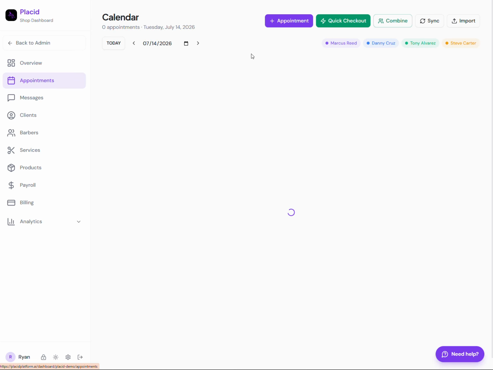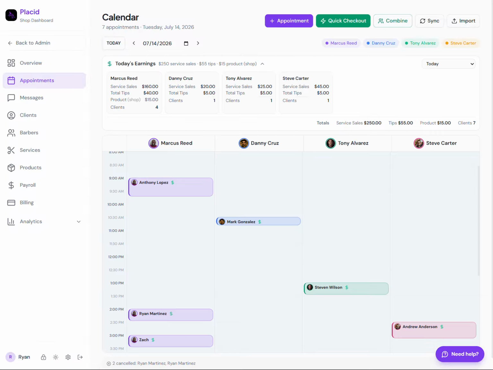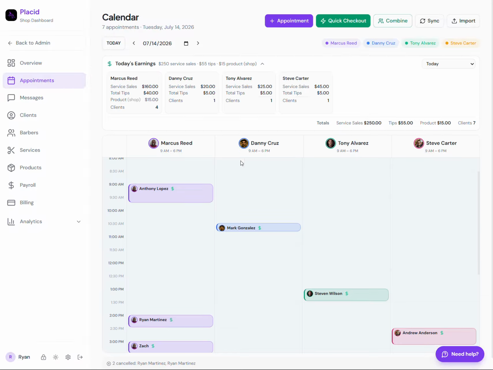the amount of money that their shop is generating throughout the day. If you go to the appointment section here, this is where the calendar is going to be. This is going to show you two things. One, everybody's schedule and what it looks like for the day. And two, you'll also see earnings. So everybody can see what they've made for the day. You can change that to the week, you can change that to the month, you can change it to however you want on here. It is all fully customizable on this side.